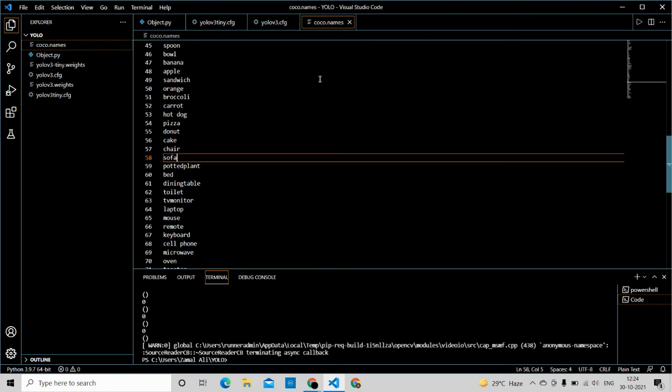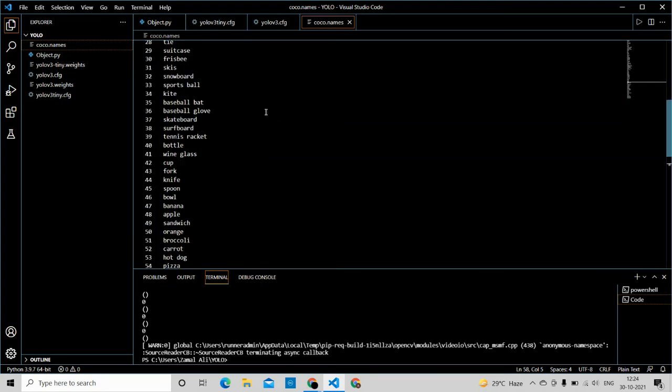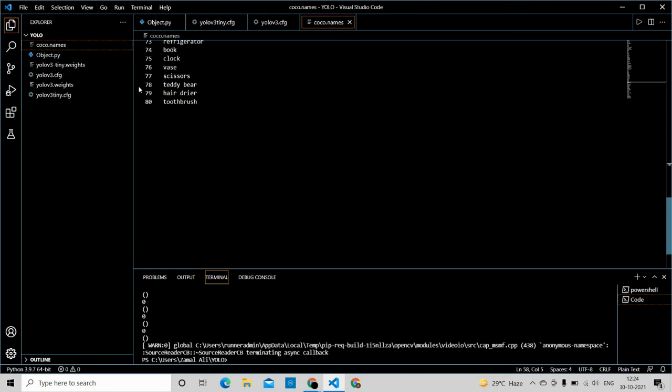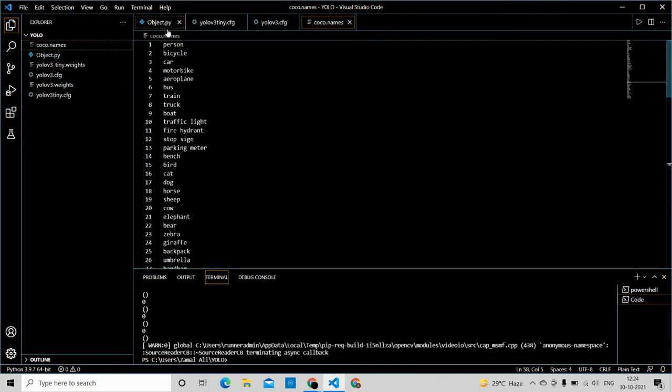You can see coco.names. You have to download this. You can just find it on GitHub. If you want me to, just let me know in the comment section below, and I will post the links for all of these files. You can see there are 80 different objects that it can detect in real time.